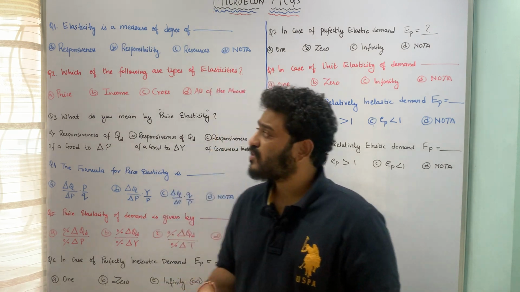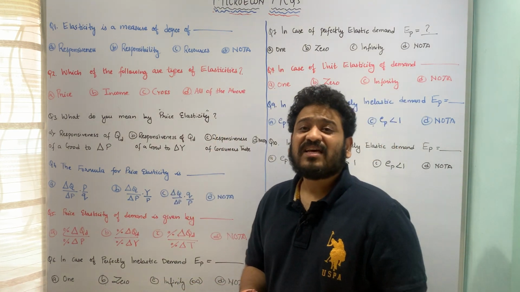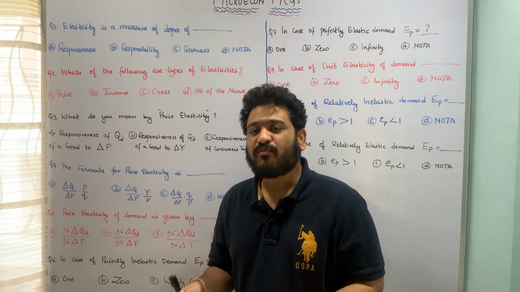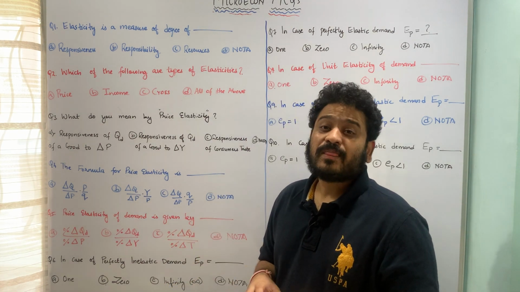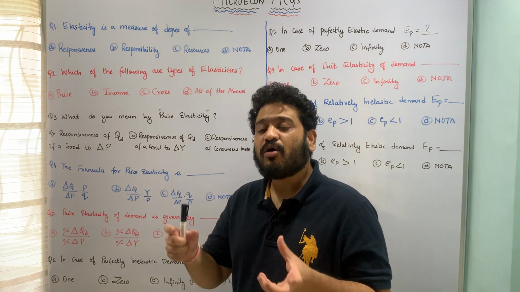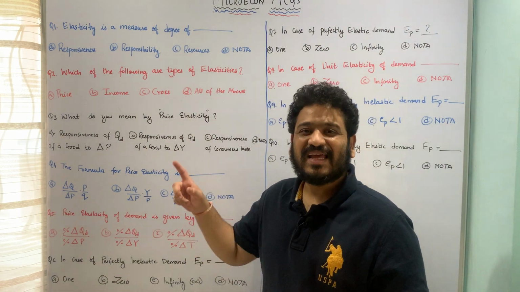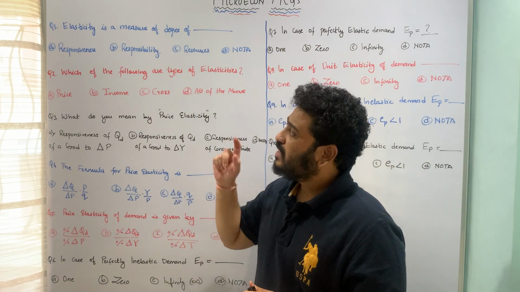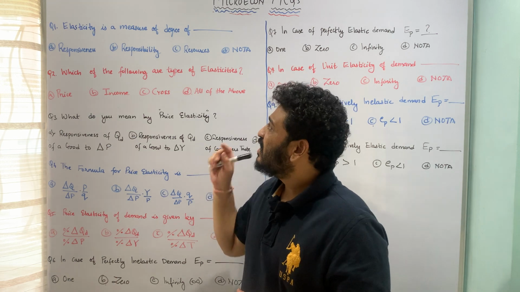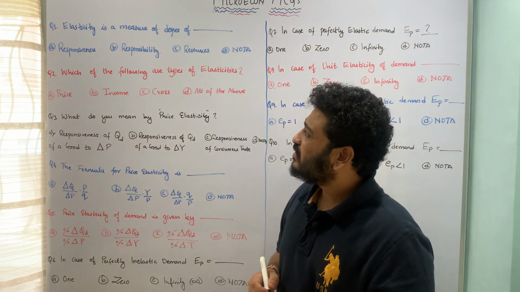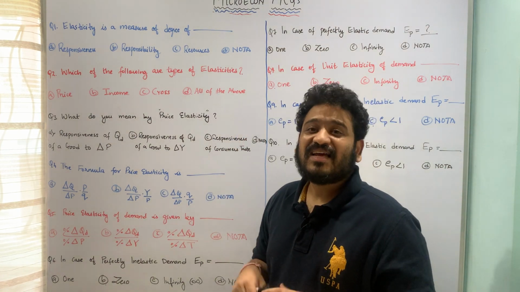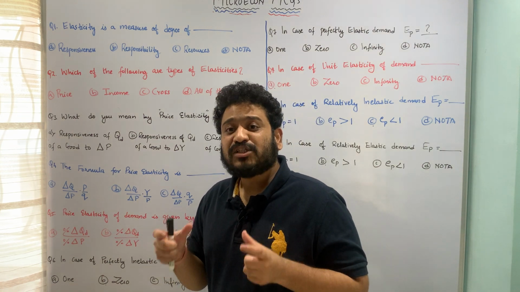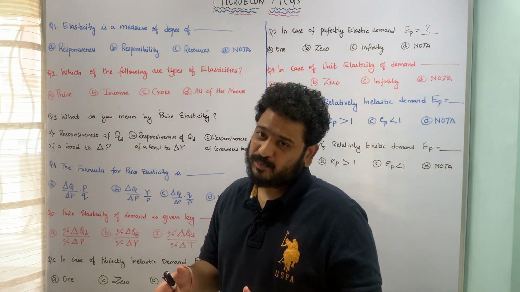So let's get started. The first question is, elasticity is a measure of degree of what? The underlying options are A, responsiveness, B, responsibility, C, resources, and D, none of the above. So here the correct answer is elasticity is always a measure of degree of responsiveness.